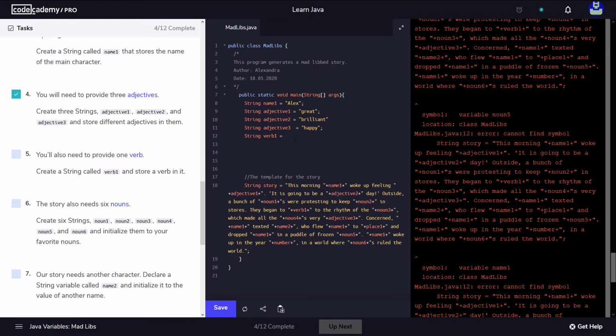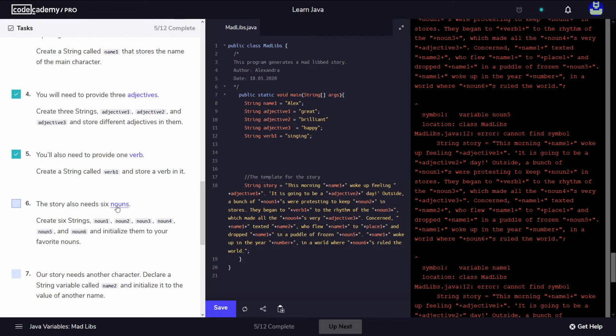This should describe some sort of action, walking, or they started singing, let's say, singing. Outside, a bunch of were protesting to keep the stores. They began drumming in the rhythm of. Okay, so we did this one called verb1.